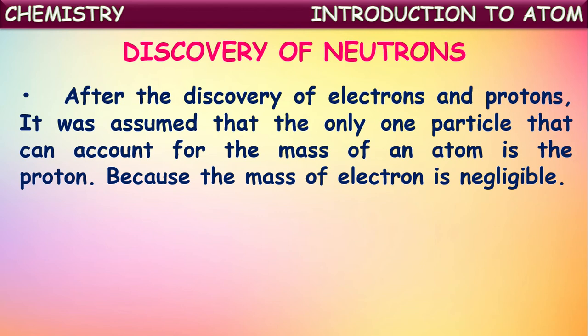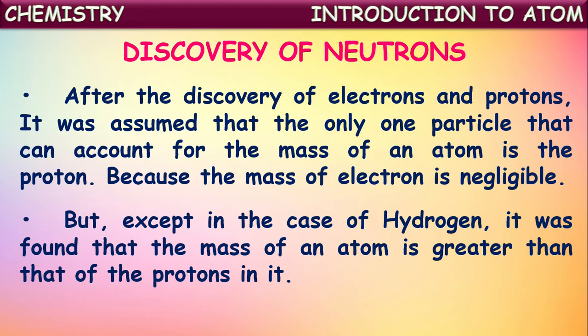So now the mass of an atom is nothing but the total mass of the protons existing in that atom. In that way they came to one conclusion: the only particle that can account for the mass of an atom is the proton. As the mass of an electron is negligible, and as only these two fundamental particles were known to be present in the atom.